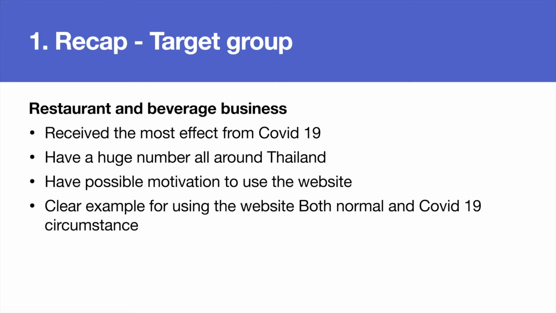The target group: we are aiming at the restaurant and beverage business because they received the most effect from COVID-19. They also have a huge number around Thailand. Importantly, the restaurant and beverage business can be calculated to be 2 to 3% of the GDP of Thailand. They also hire around 7% of all SME employees in Thailand. They also have possible motivations due to their pain points, which I will explain in the next slides. They also have a clear example for using our website.